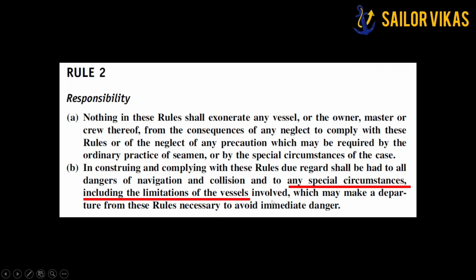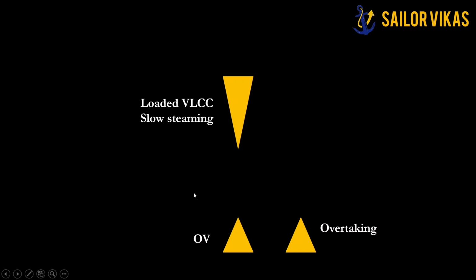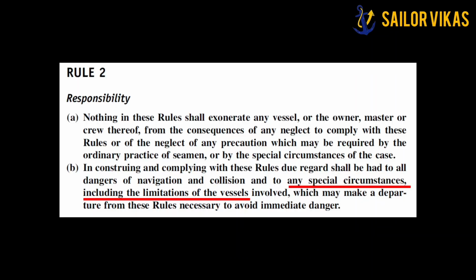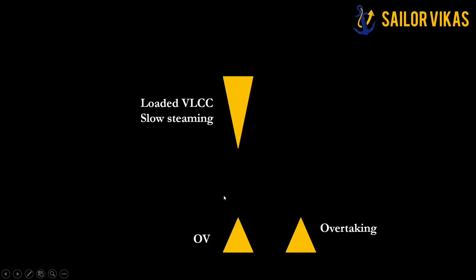To understand this, I will take you to a situation where this is my own vessel, a loaded VLCC which is slow steaming, and I have an overtaking vessel on my starboard beam. In this situation, this is a special circumstance, because there is a limitation of the vessel involved. This loaded VLCC is slow steaming.